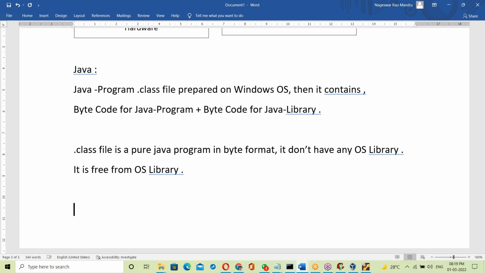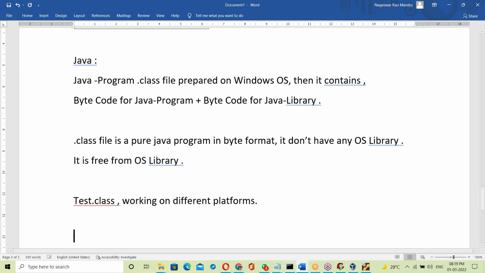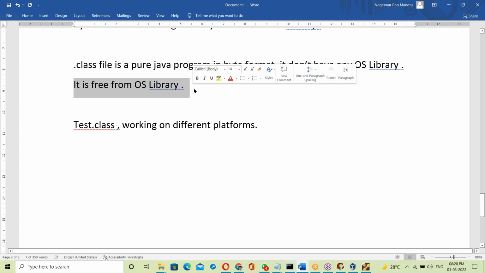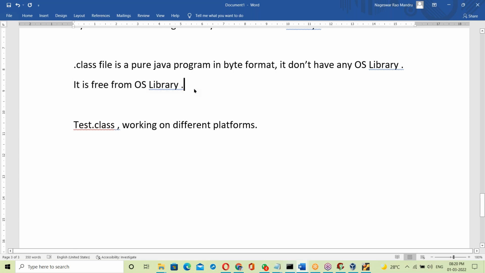Now see, suppose a tested dot class file is working on different platforms. How does it work on different platforms? The dot class file, prepared anywhere, doesn't have any OS library. The dot class file is always free from OS library. No OS library. It's a pure Java program.